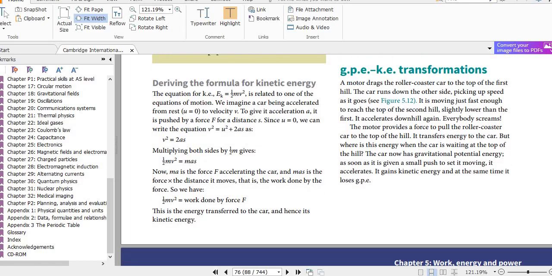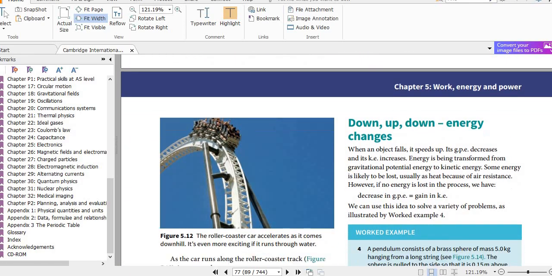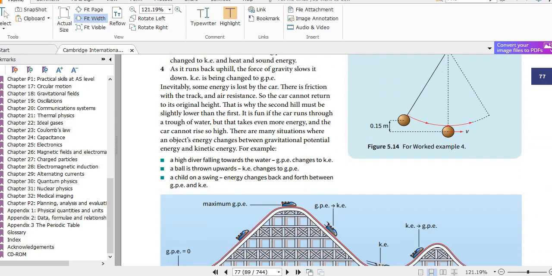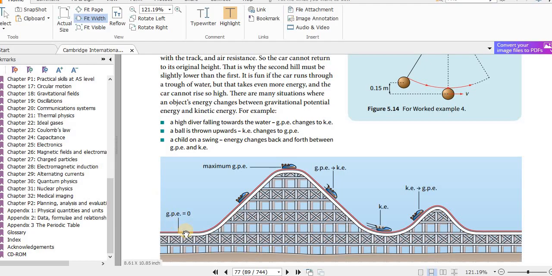So if you look at the diagram, you can see over here. For it to go from here to here, the engine has to do work to raise it up here. And what is it doing work? It is doing work to increase the gravitational potential energy of this roller coaster. Now when it passes that highest point, where it has maximum gravitational potential energy,